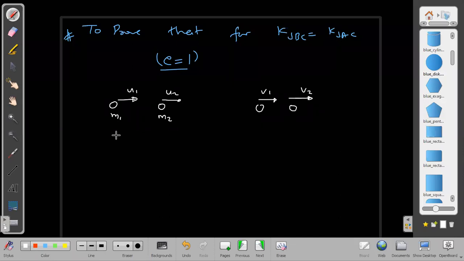So to prove it, we can write the kinetic energy of this as, I think you don't know one thing, but you should be knowing this thing also. Do you know that kinetic energy can always be written as, wait, let me write now. First you prove this relation, then it will be very easy to prove. Kinetic energy is equal to half of m into VCM square plus K star. Can you prove it?